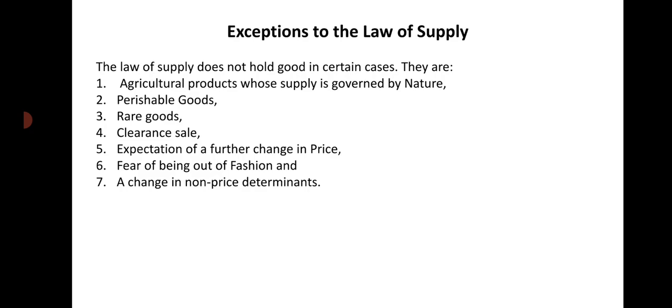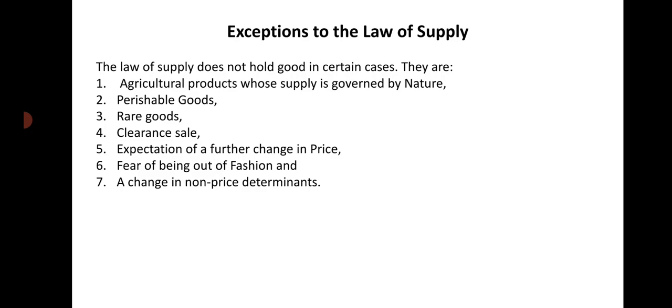What are they? We can say price of relative goods, price of factors of production, technology of production, goals of producers, number of farms, government policies, natural factors, etc. These are called non-price determinants. If there occurs a change in any of these determinants, then the law will not operate. For example, let us take the price of factors of production.